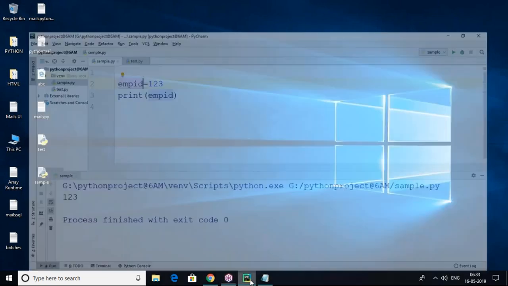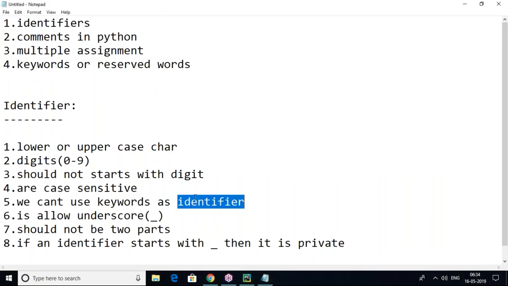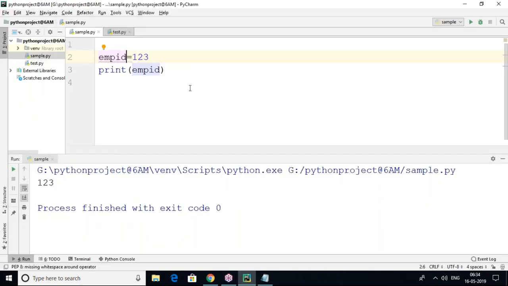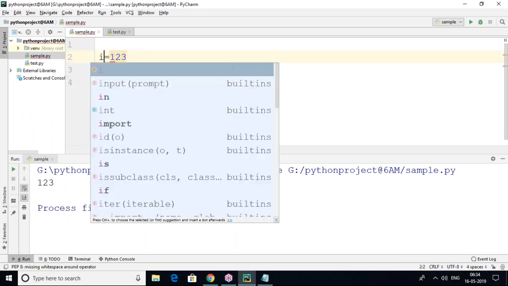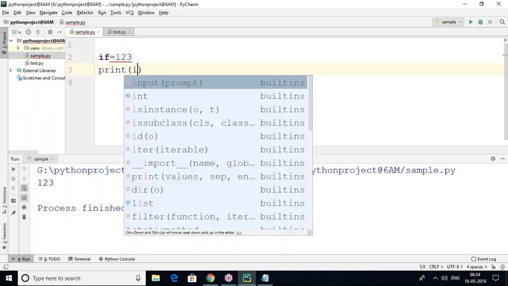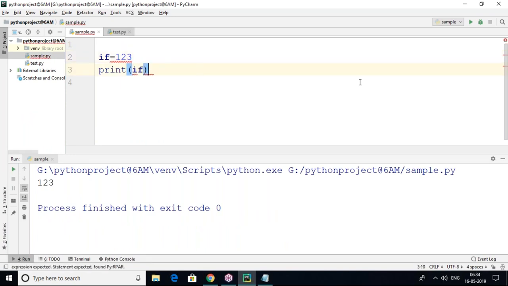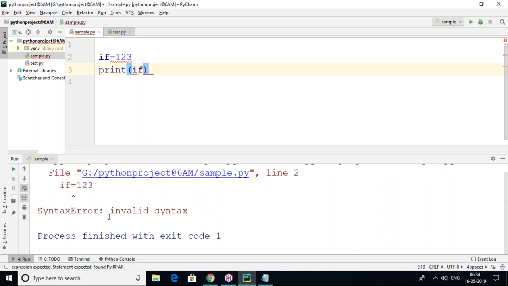Next, we cannot use keywords as identifiers. Yes, we have some keywords, and I'll tell you the keyword list also. Suppose here I'm giving if. If is a keyword, which you have to use only for its special purpose, testing a specified condition. We can't use it for other purposes. If equals 123, trying to use it as a variable, is not possible. Syntax error, invalid syntax.